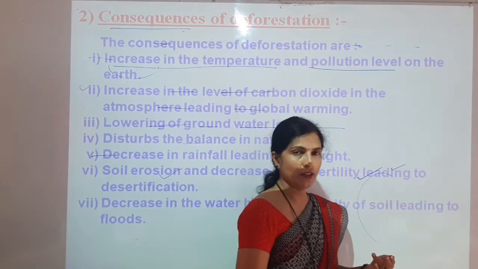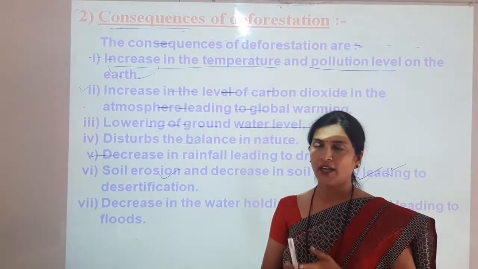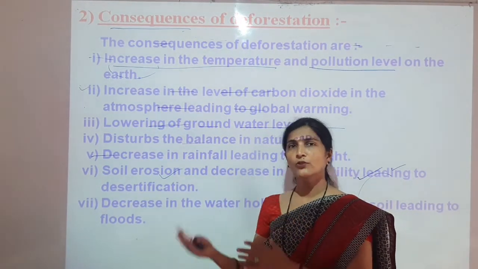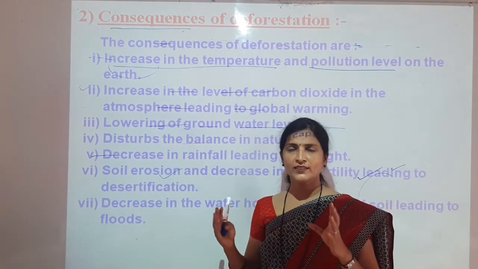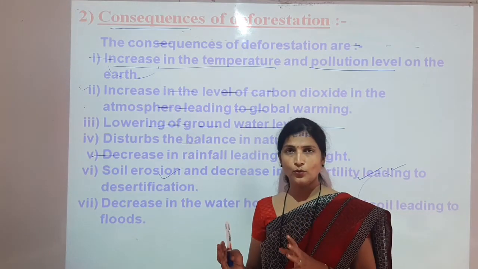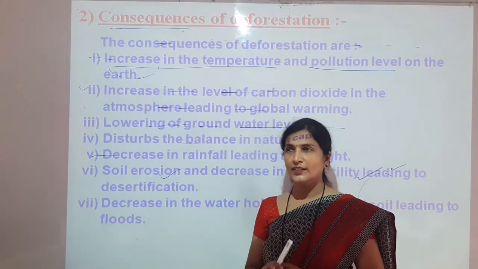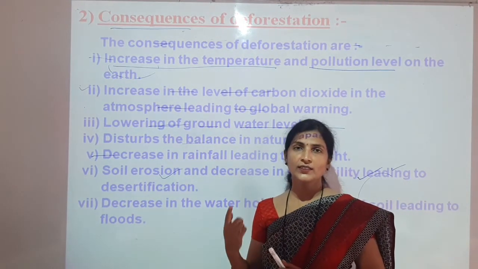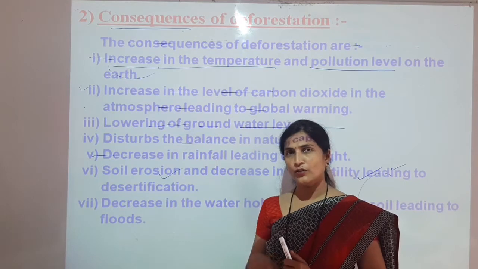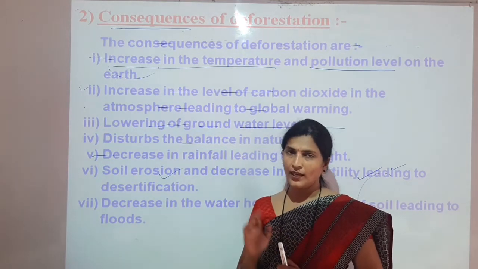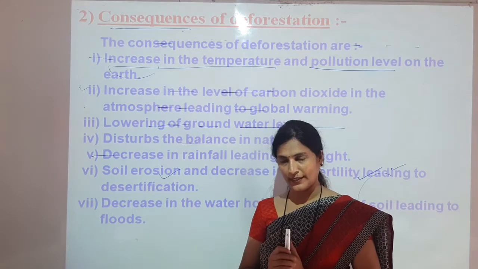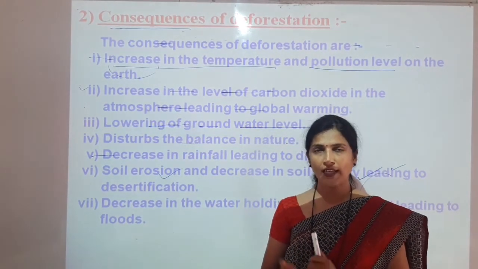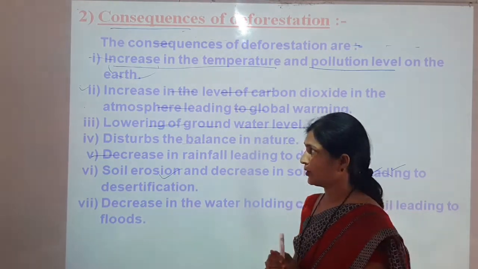And pollution level can be controlled by plants only, because we know that when many vehicles, many automobiles run on the road, different types of gases like CO2, SO2, CO, NO2 are released in the atmosphere, which can pollute the environment and increase air pollution, which will affect living organisms' bodies as well as non-living organisms. Now, that pollution level will get increased. It can be controlled just by planting trees only.